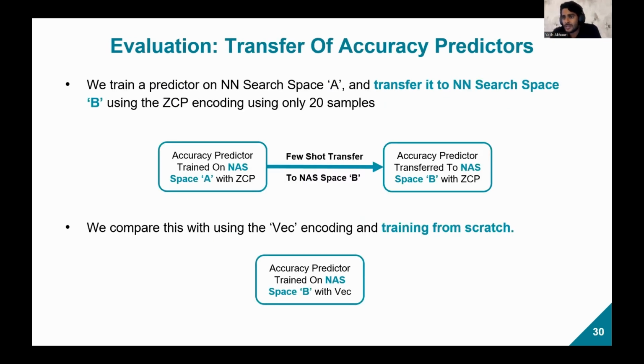Finally, we also look at transfer of accuracy predictors. What we do for that is we train a predictor on a neural network architecture search space A, and then we transfer it to another search space B using the ZCP encoding with only 20 samples. And we compare this with using the vector encoding and training the network from scratch.